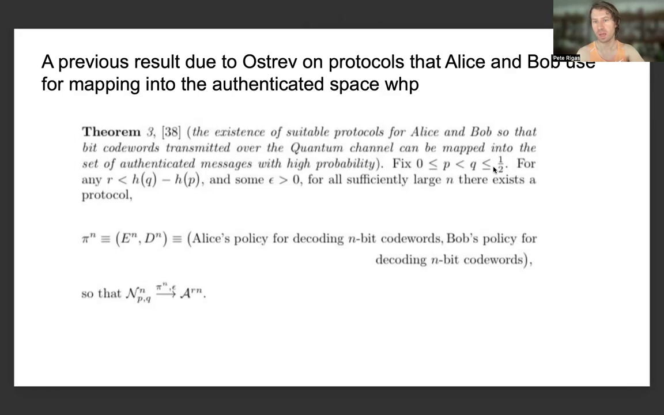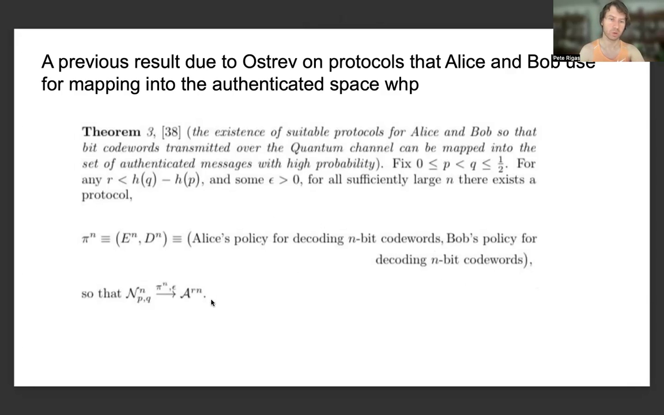We're fixing these two parameters to be Q potentially equal to 1/2 and P being less than Q. And then now we're taking the bit transmission rate to be upper bounded by the difference between the binary entropies, namely x log x plus (1 minus x) log (1 minus x), for Q and P, evaluating this binary entropy function at the probabilistic parameters Q and P, such that for some epsilon strictly positive that's taken to be sufficiently small, for a sufficiently large n, namely a sufficiently large number of bits, there exists a decoding protocol, pi sub n, namely pi sub n acting on code words with finitely many bits n, which is identically E sub n D sub n, expressed in Ostrov's previous result as being related to Alice's policy for decoding n-bit code words, as well as Bob's policy for decoding n-bit code words.